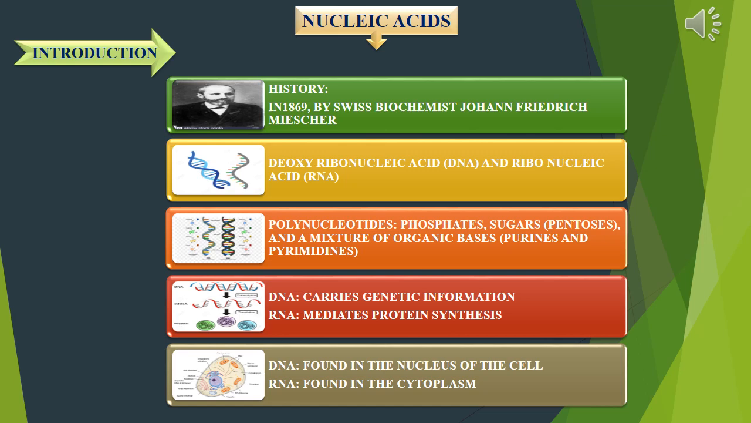Nucleic acids were introduced in the year 1869 by Swiss biochemist Johann Friedrich Miescher. Nucleic acids are deoxyribonucleic acid, that is DNA, and ribonucleic acid, that is RNA. DNA and RNA are polynucleotides. They contain phosphates, sugars like pentoses, and a mixture of organic bases. What are organic bases? Purines and pyrimidines.